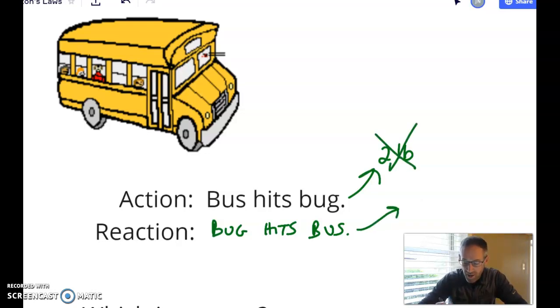But a 2-pound force on a bus, well, it's not great, but it's not going to break a windshield, if you know what I mean. So don't confuse the size of the force with the effect of the force, because there's more going on there. Okay.